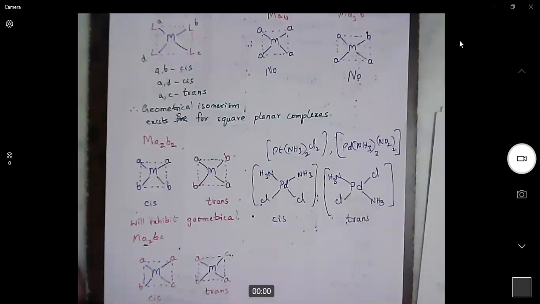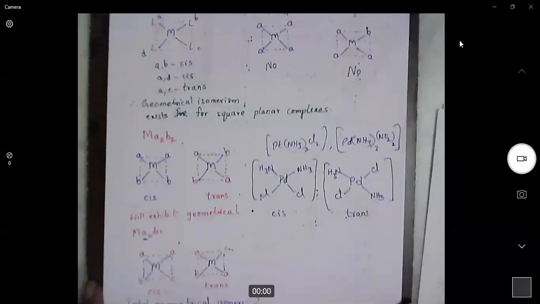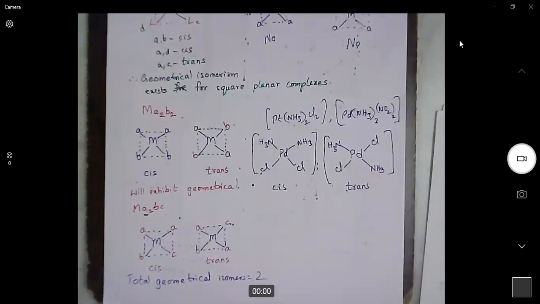So a total of two geometrical isomers are possible for this complex, either for MA2B2 or for MA2BC. One is the cis complex, another one is the trans complex.